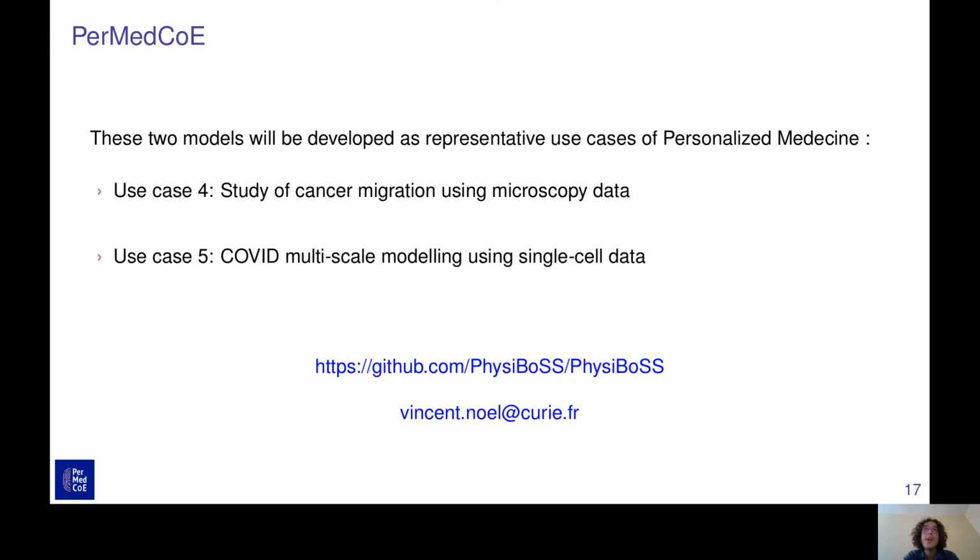So these are the two models which will be developed as a representative use case of personalized medicine as a part of the PerMedCoE project. The first model represents the use case 4, which is the study of cancer migration using microscopy data. And the second model is the use case 5, which is the COVID multiscale modeling using single cell data.